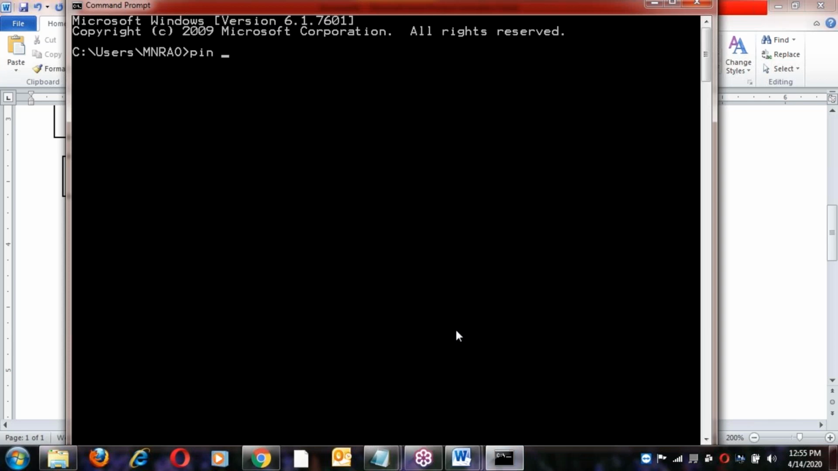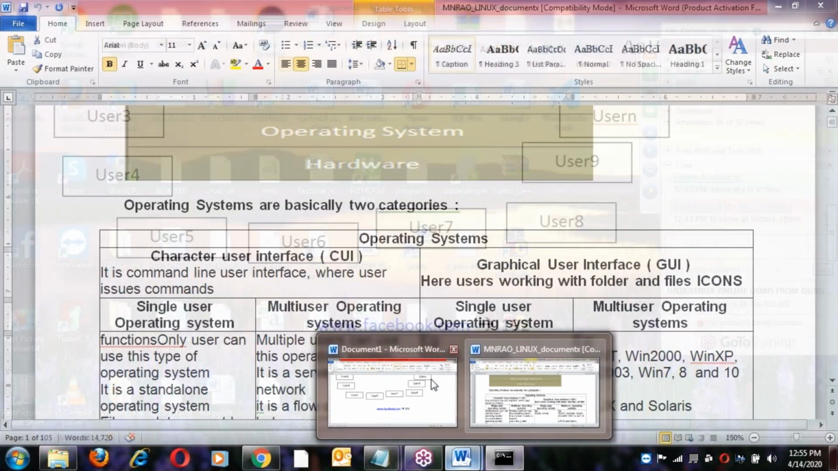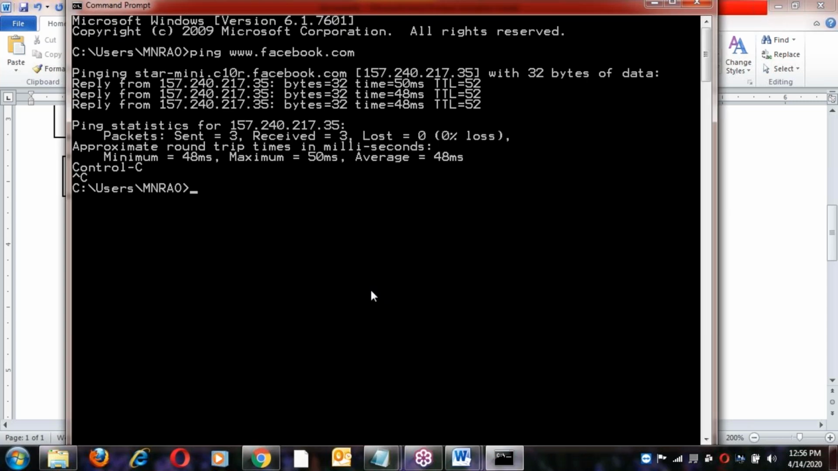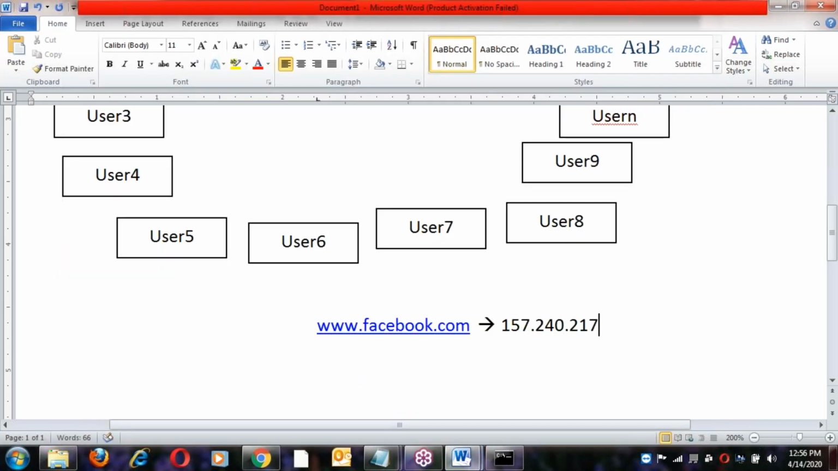One second. Ping www.facebook.com. See, it's pinging here. This is the Facebook IP address. www.facebook.com is converted to this IP address, 157.240.217.35. So what is this? It's the IP address for the Facebook server.